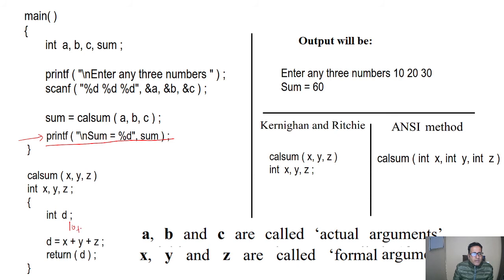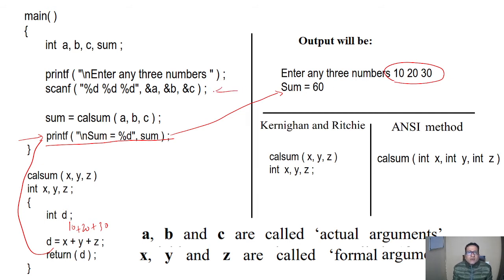Sorry, it is 10 plus 20 plus 30, which will be 60. So now sum will be 60, which is printed here. You can see we have the values 10, 20 and 30. It can be any values entered through the keyboard, or you can say user defined. In our example we have taken 10, 20 and 30, which give the sum of 60.